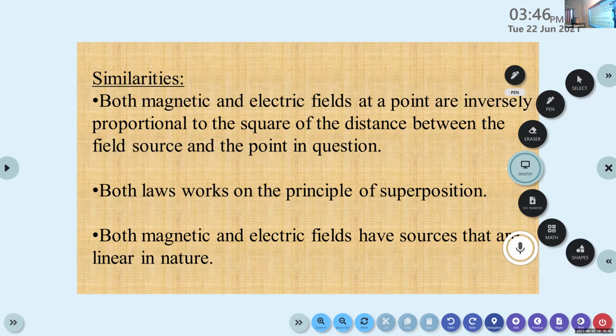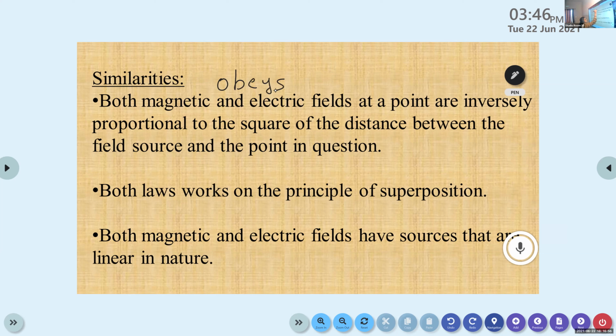The first similarity is that both Biot-Savart's law and Coulomb's law obey the inverse square law. Then, according to the second point, both these laws work on the principle of superposition. Both these laws obey the principle of superposition.